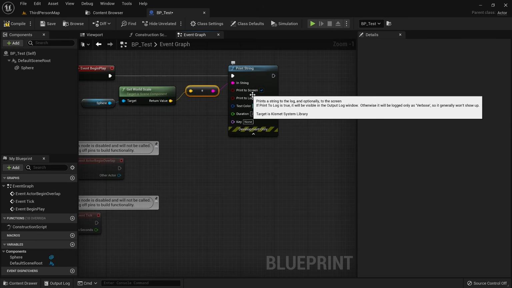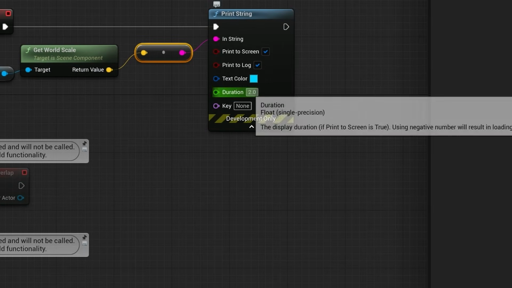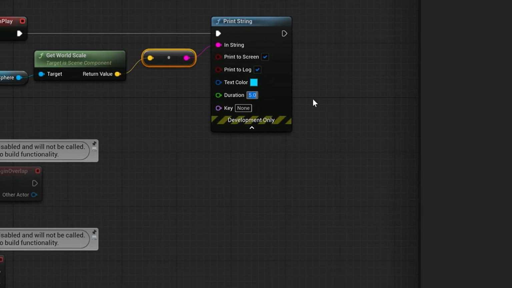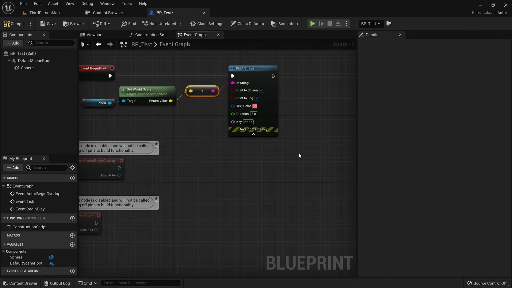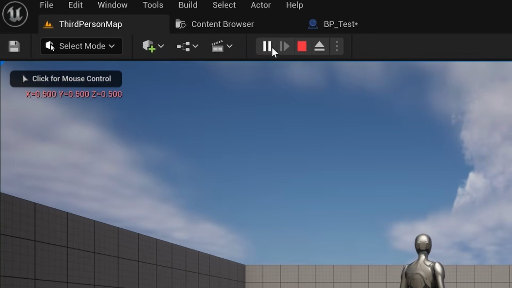You can also expand the print string node to show additional options. Sometimes 2 seconds aren't enough, so we can set the duration to something like 5 seconds. We can also change the text color to something that is better recognizable against the blue sky. When we press play now, you can see the scale of our sphere printed out.